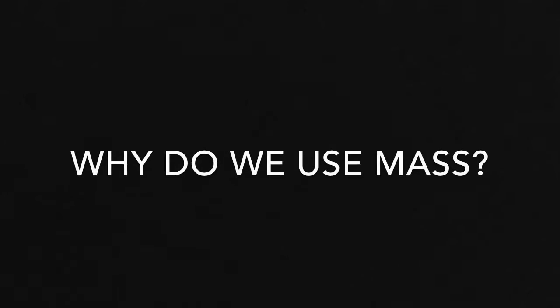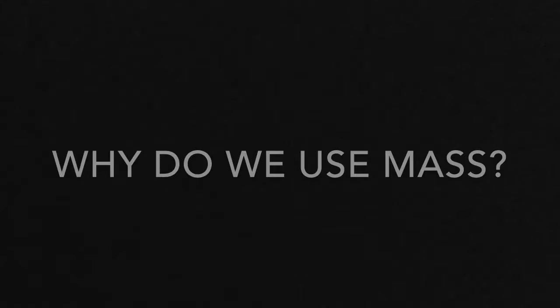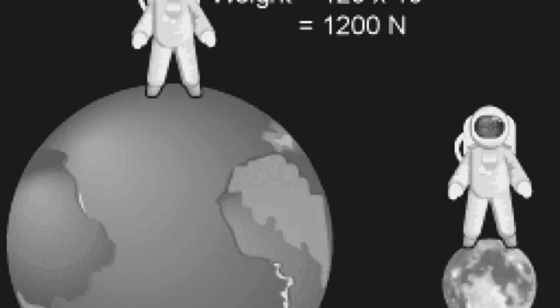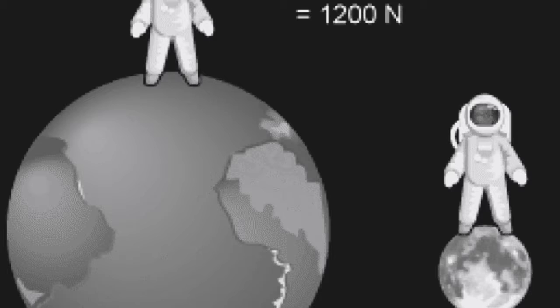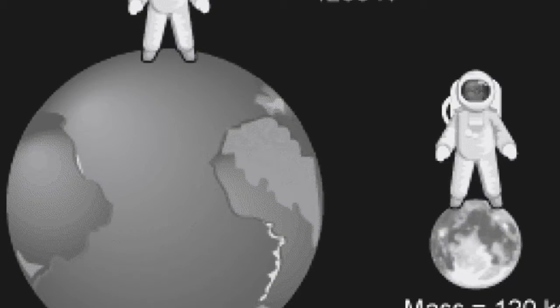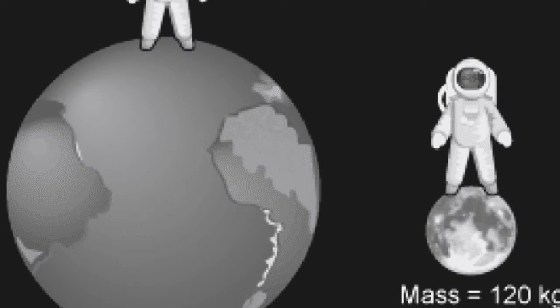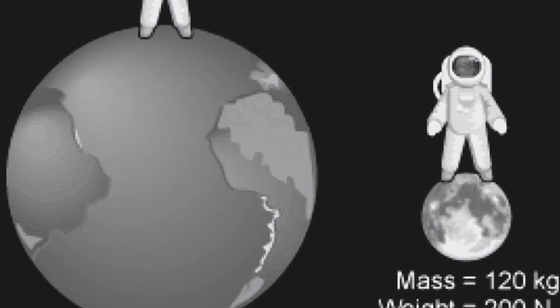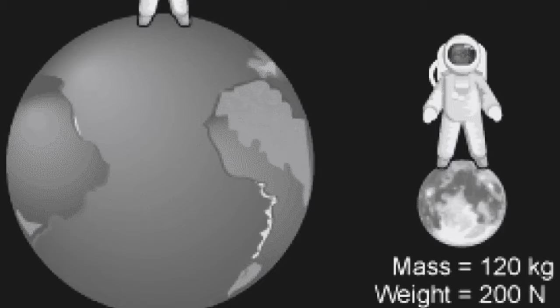Why do we use mass? Mass is the amount of matter in an object. Imagine moving to a different planet and you want to weigh something. On the other planet, an object's weight will change, but its mass will be the same. There are a couple ways to measure mass. Your mass measured with a balance would be the same on the moon as it is on Earth.